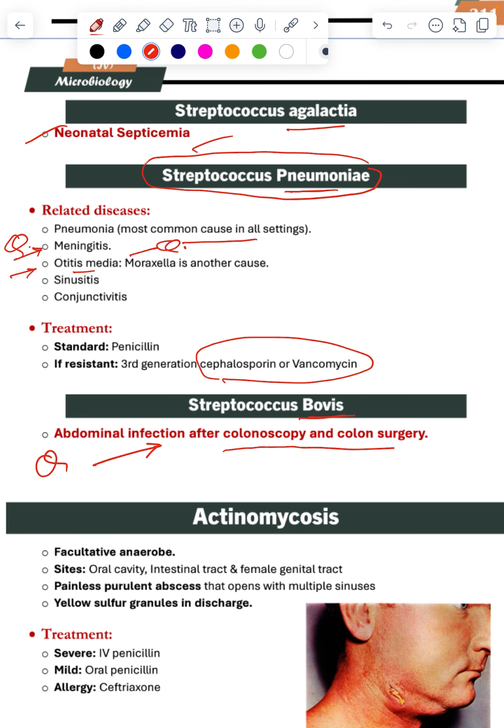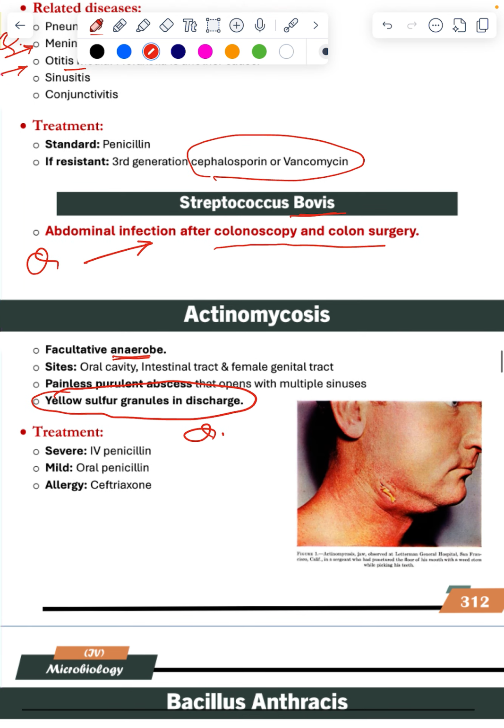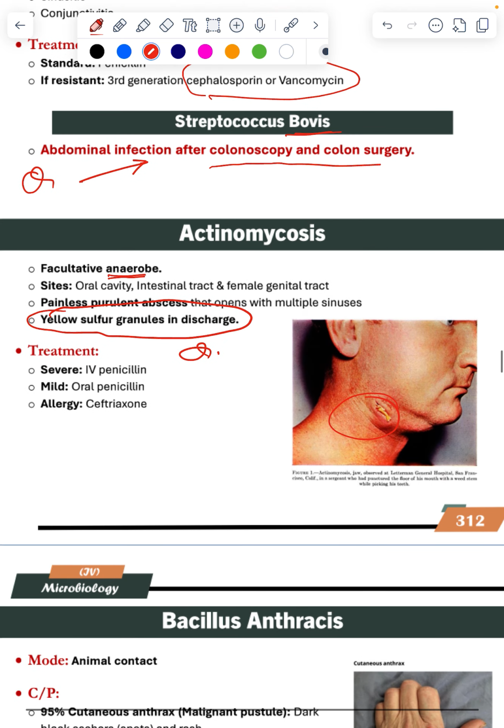Penicillin is the treatment. This is yellow sulfur granules. Anthrax, this is the question. Anthrax: animal contact, pulmonary, hemorrhagic, mediastinitis. Gas gangrene, this is again a question. Perfringens, this one is a question.